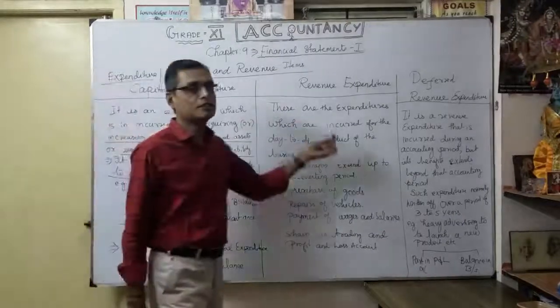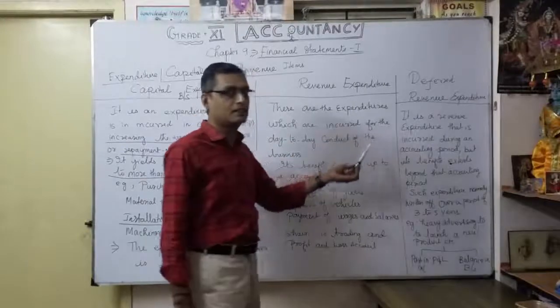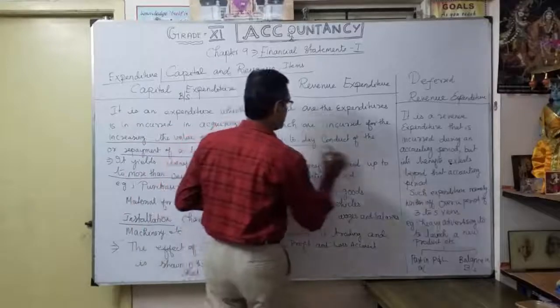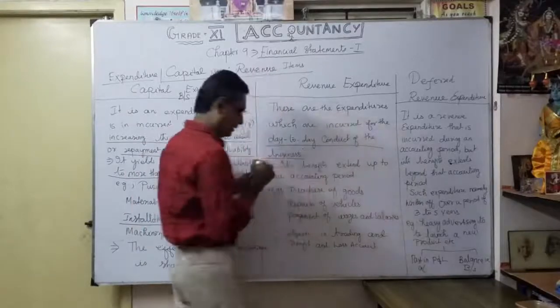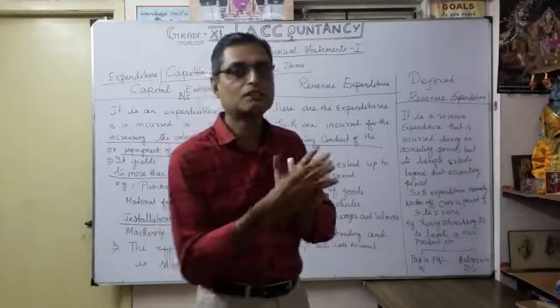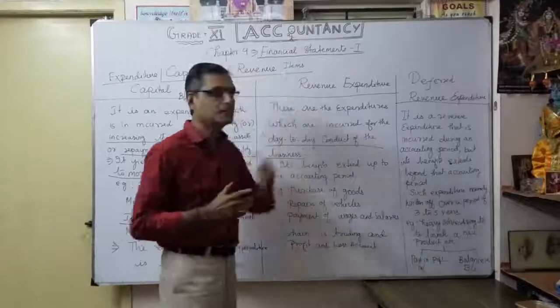Again, revenue expenditure is just the opposite, very simple. These are the expenditures incurred for the day-to-day conduct of the business. Any expenses you incur to maintain the business within one accounting year are called revenue expenditure.